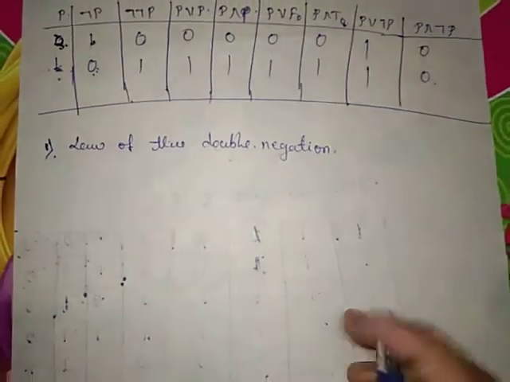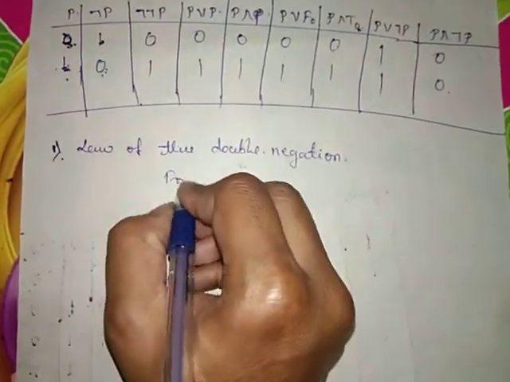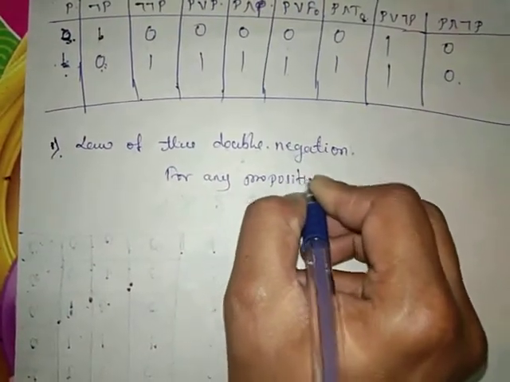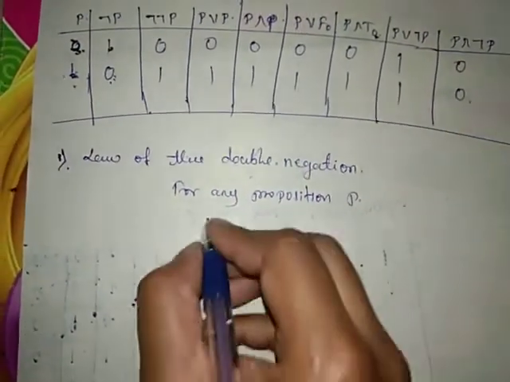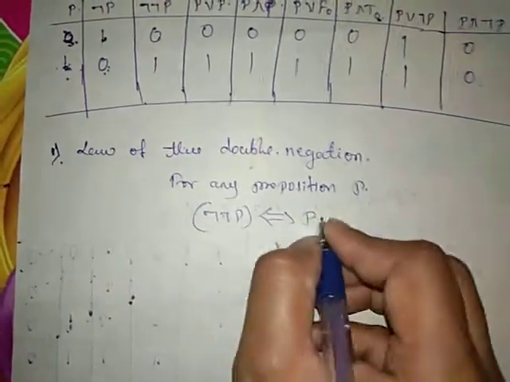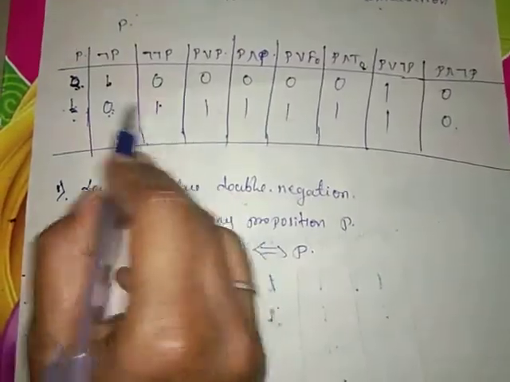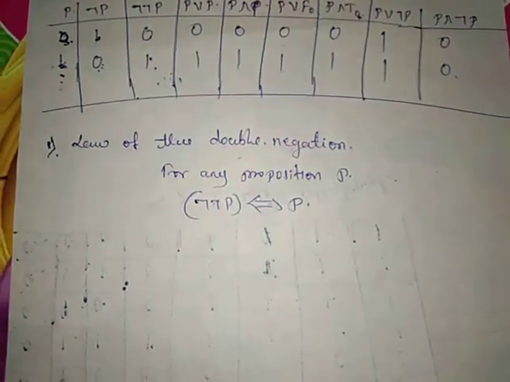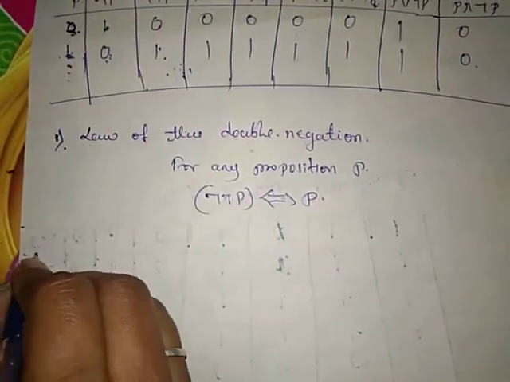The law of double negation states that for any proposition P, double negation of P is equivalent to P only. See here, are these two identical? So that's why double negation of the proposition will be equivalent to P.